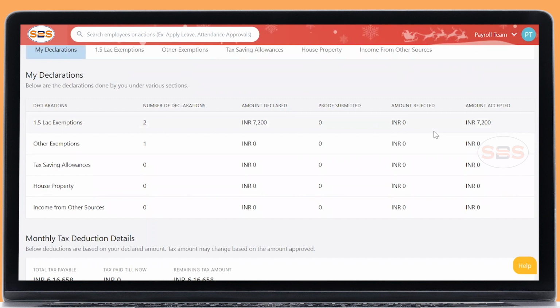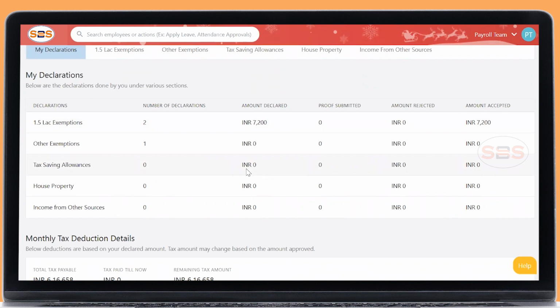And do not raise any help desk ticket that I have declared but it is not accepted. Until you submit valid proofs, it will not get accepted automatically. In this month, December month, as per whatever you have declared, the system will consider it as actual proofs, and it will compute against the declarations you have made.